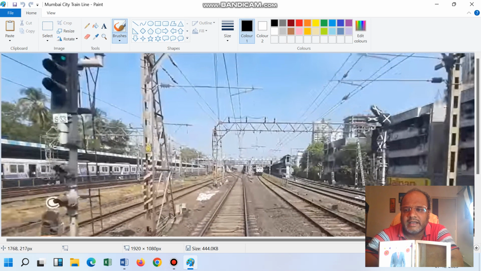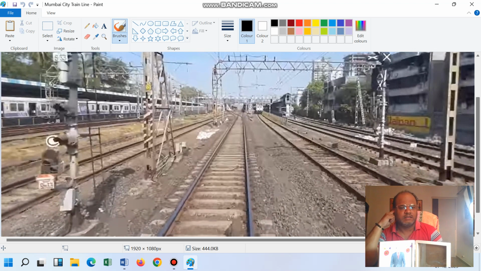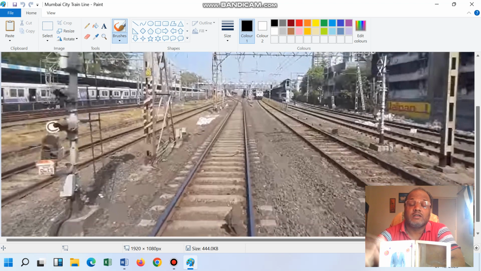Here I have taken the example of a railway engine on a railway track of one of the cities of India. That is the example we are taking here. From this, one person asked the question: what actually is generation end?